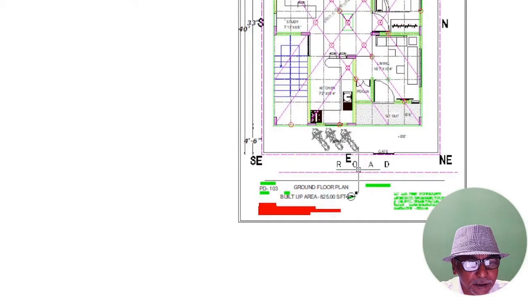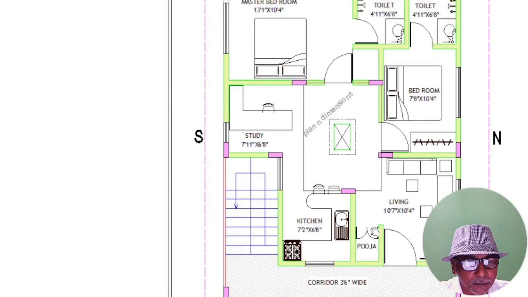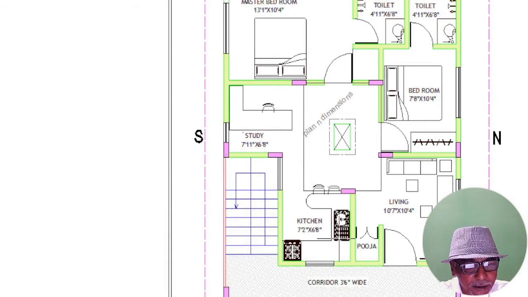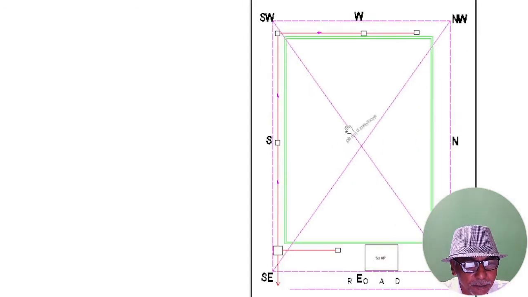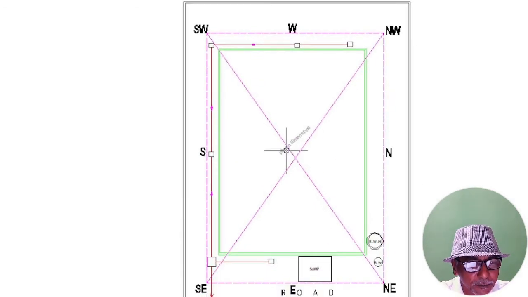Friends, we will just observe this first floor also. It is the same, identical, no difference. Only because of this corridor, your kitchen dimension is 3 feet less. Other areas, everything is the same. Now coming back to our external part. Friends, these few points also you should remember.